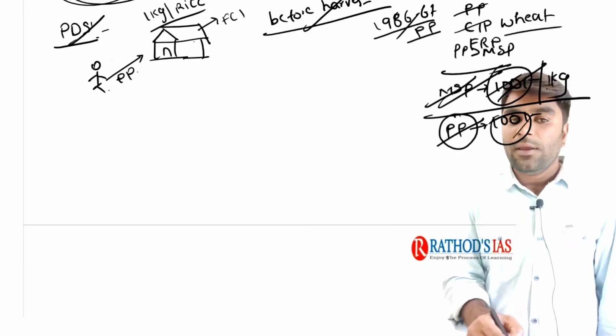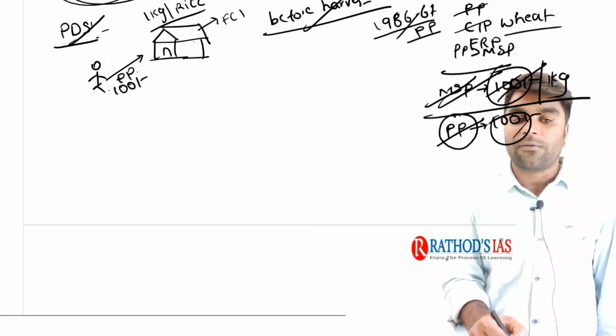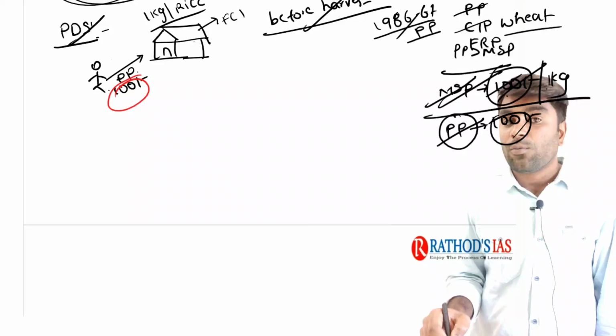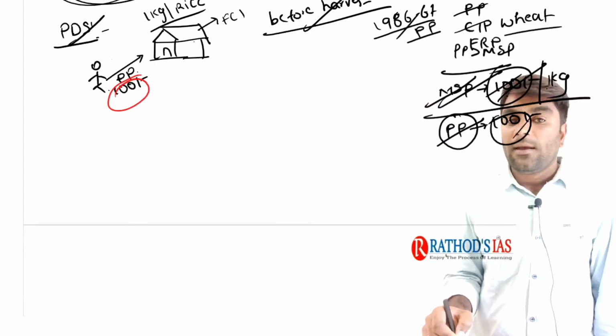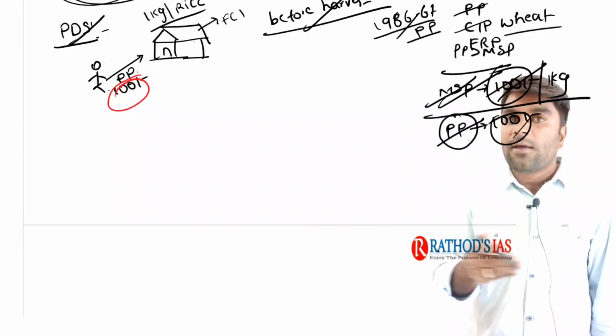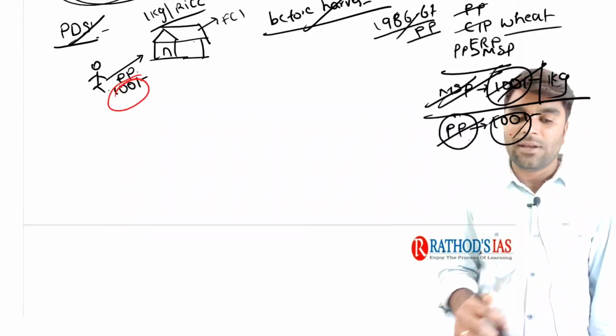Now, here the farmer is paid 100 rupees. As you know, the Government of India announced 100 rupees per kg for the rice, and then automatically the procurement price would also be 100 rupees, because at monetary level, both are the same. It is very clear for you.